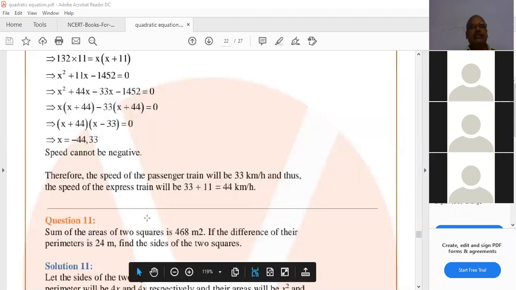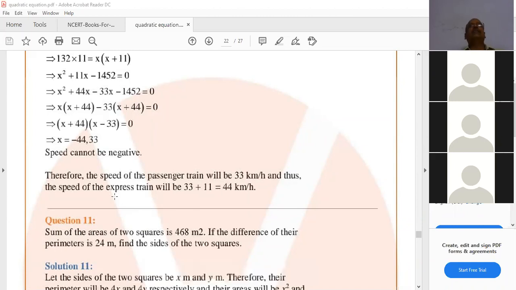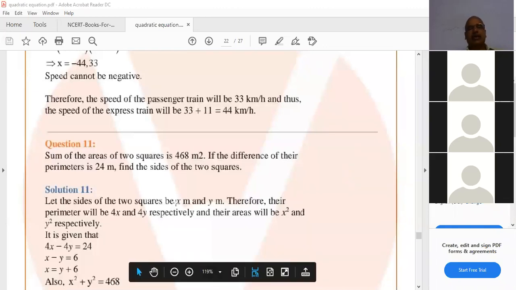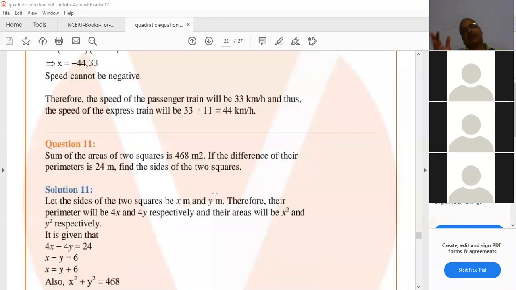Here, x you can write as 6 plus y. Now, 6 plus y whole square plus y square is equal to 468. If you simplify, you will get a quadratic equation. Now, you see what is given. Let the sides of the two squares be x meters and y meters. Therefore, their perimeters will be 4x and 4y respectively, and their areas will be x square and y square respectively.